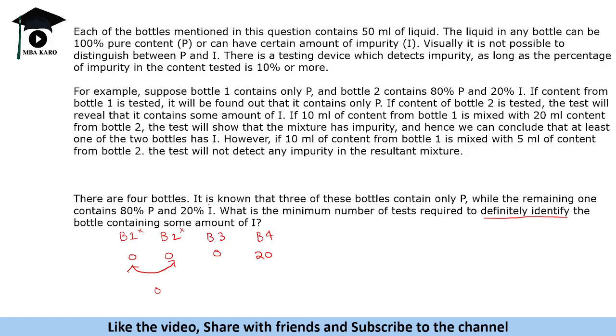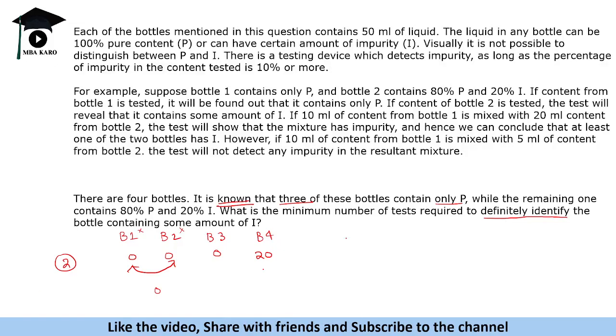We know that three are only P and one is impure, right? So we know that these two do not have impurity. So we will randomly check. If we check B3, that also turns out to be pure. So we know that B4 is the one with the impurity. Or if we check B4, we know that that is with impurity, and these are the pure ones. So we need two tests in this case.